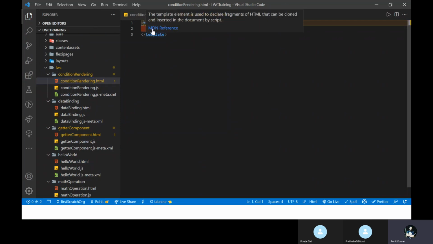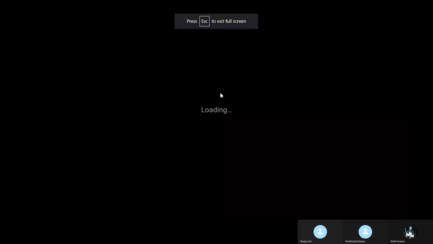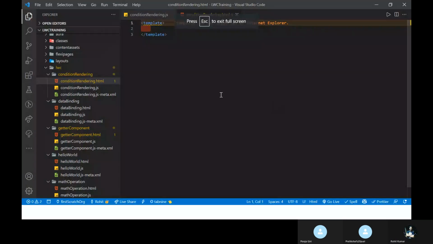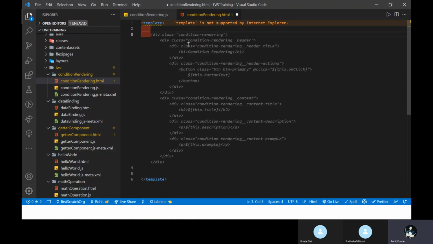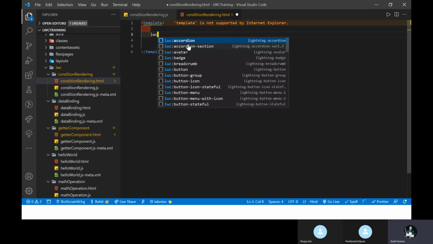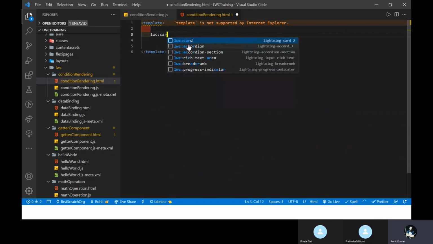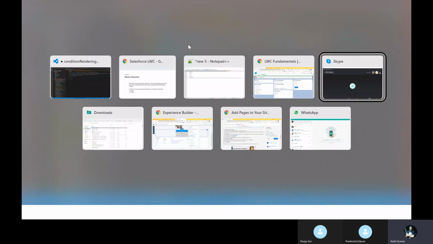So how to do that? Let me show you one thing. Okay. So here you can see under the template, let me create one button. Okay. So how to create the button? First of all, you have to write your LWC card. Okay. Like card, and give me a second.